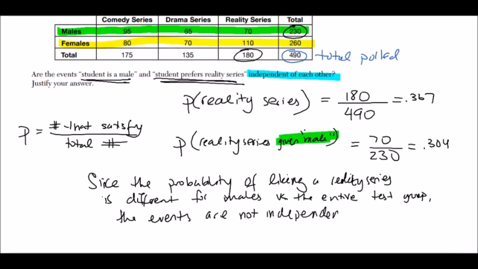That's as far as you need to go on the justification. If the probabilities were the same, then we can conclude that the events are independent and that being a male has no effect on your preference to watch reality series.